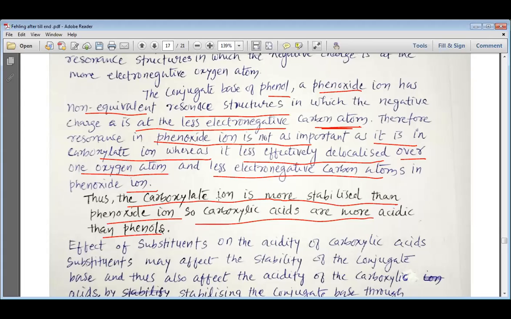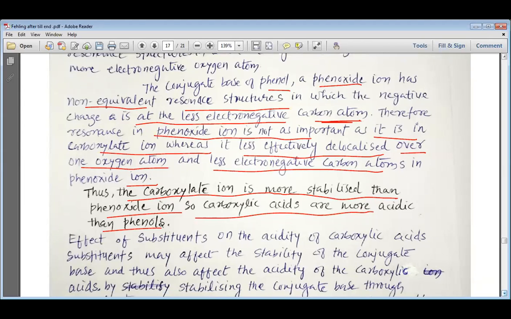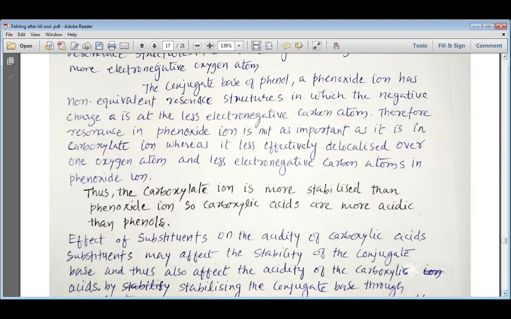Even if in your exams you are asked the same question, you can answer by writing this text, explaining that the carboxylate ion is more stabilized as compared to the phenoxide ion, and that is why carboxylic acids are more acidic than the phenols.